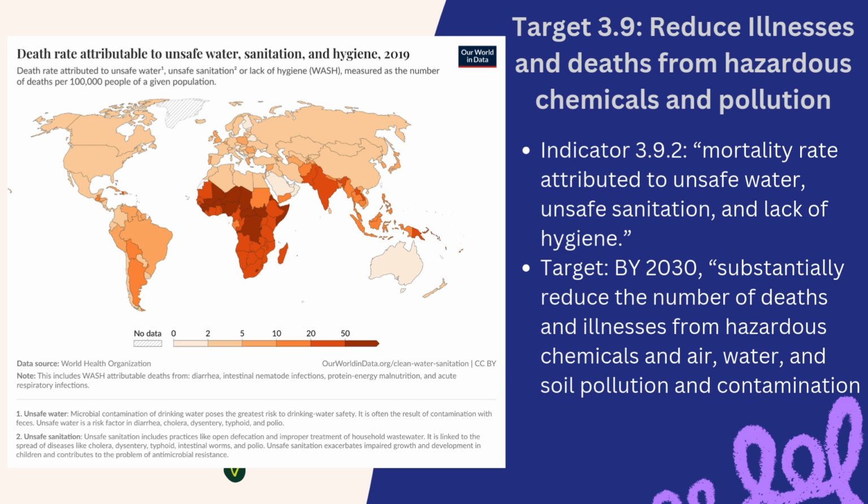And the target or goal by 2030 is to substantially reduce the number of deaths and illnesses from hazardous chemicals and air, water, and soil pollution and contamination. And in this graph, which is again measuring the deaths per 100,000 people of a given population in 2019, you could see that the US is in the 2 to 5 range at 2.26 deaths per 100,000 people, while Japan is in the 5 to 10 range at 8.43 deaths per 100,000 people.